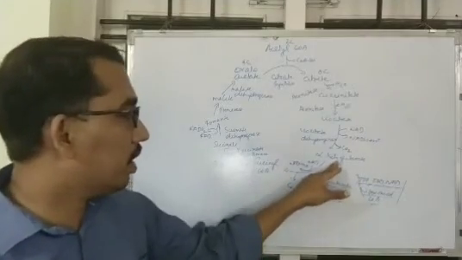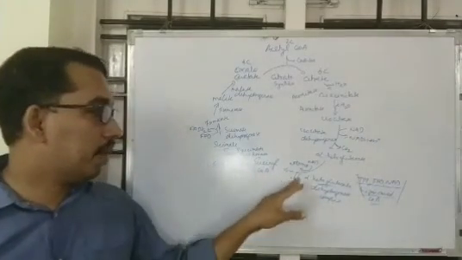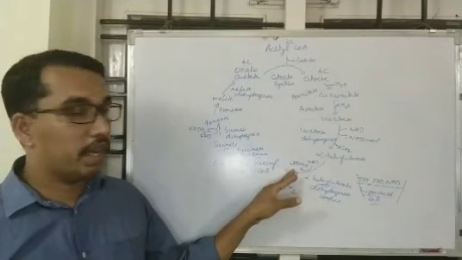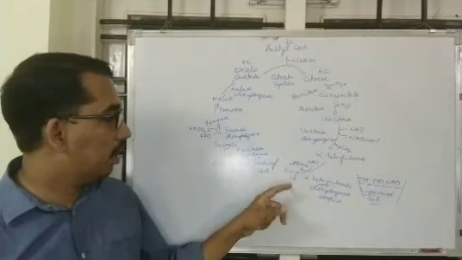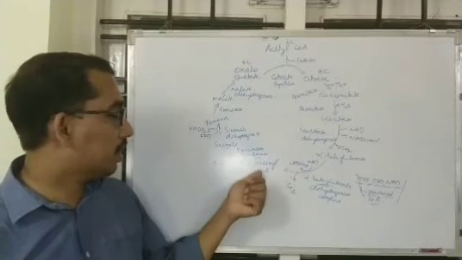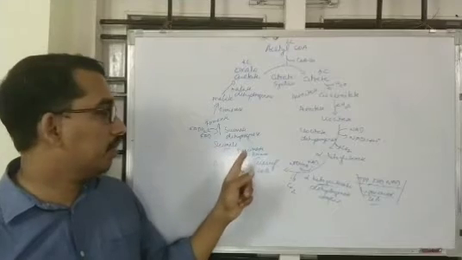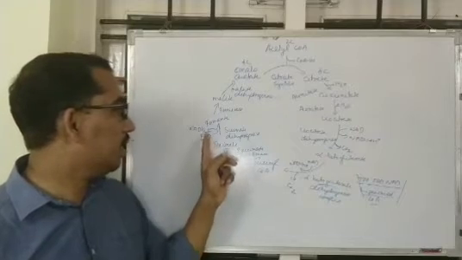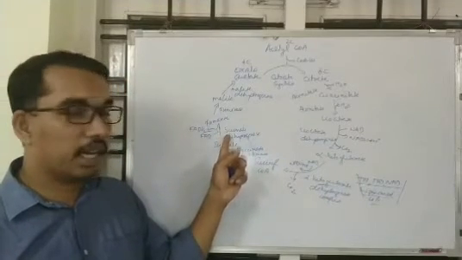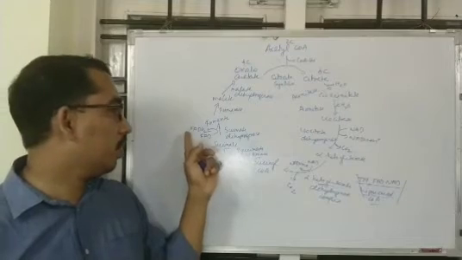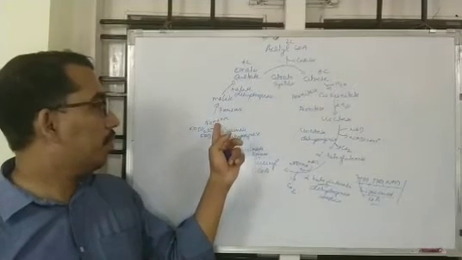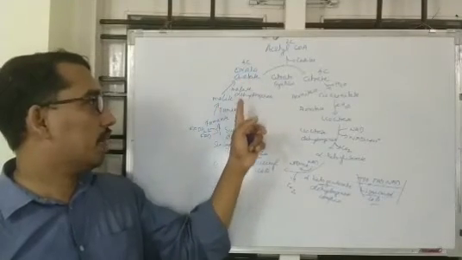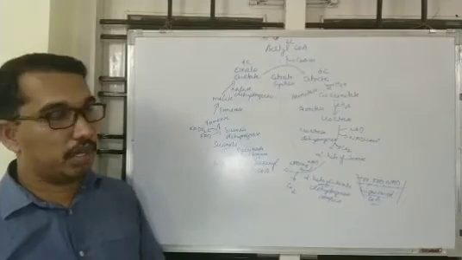Then alpha ketoglutarate is converted into succinyl-CoA by the enzyme alpha ketoglutarate dehydrogenase complex, with the production of one high energy molecule NADH and the elimination of carbon dioxide. Then succinyl-CoA is converted into succinate by the enzyme succinate thiokinase, with the production of one GTP. Succinate is converted into fumarate by the enzyme succinate dehydrogenase, with the production of a high energy molecule FADH2. Then fumarate is converted into malate by the enzyme fumarase. Malate is converted into oxaloacetate by the enzyme malate dehydrogenase.